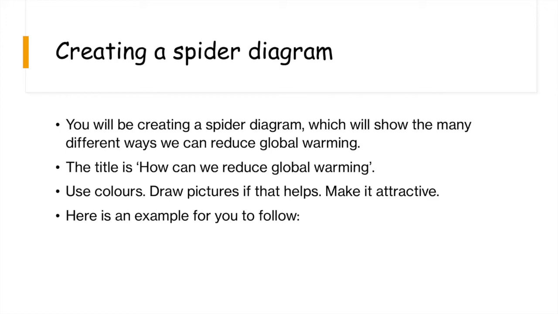Right, there we go. So now in our books we should have everything that we need to carry on by making a spider diagram. In this spider diagram, the heading is going to be, how can we reduce global warming? And by we mean ourselves as individuals. So keep that in mind when you're writing these. It needs to be specific to you as well. So my recommendation is use colours, draw pictures, and make it as beautiful as you can.